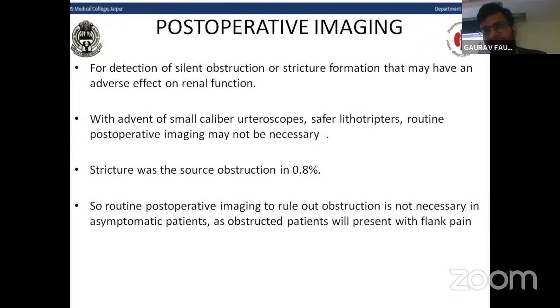Post-operative imaging after ureteroscopy is for detection of silent obstruction or stricture formation that may have an adverse effect on renal function. With the advent of small caliber ureteroscopes and safer lithotripters, routine post-operative imaging is usually not necessary. The stricture as the source of obstruction in the post-operative period is found in only 0.8% of cases. So routine post-operative imaging to rule out obstruction is not necessary in asymptomatic patients, because obstructed patients usually present with flank pain.